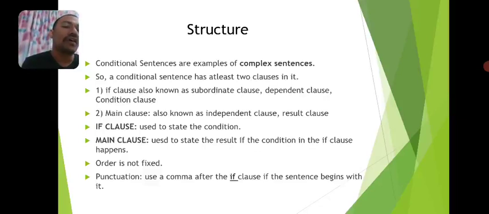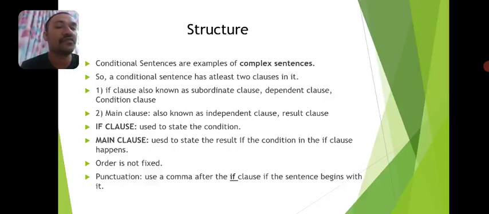So, coming to the structure of these two parts of a sentence. While framing a conditional sentence, the order of the if clause and main clause is not fixed. So, for our convenience, we can use the if clause at the beginning of the sentence or the main clause at the beginning of the sentence. If we prefer to begin the sentence with the if clause, the if clause must be followed by a comma.